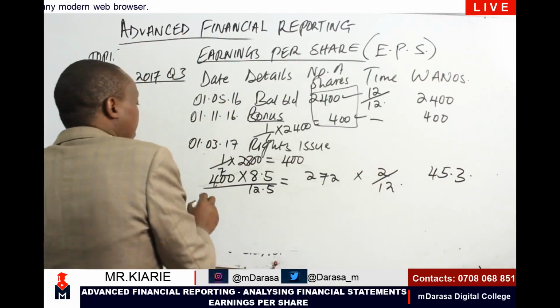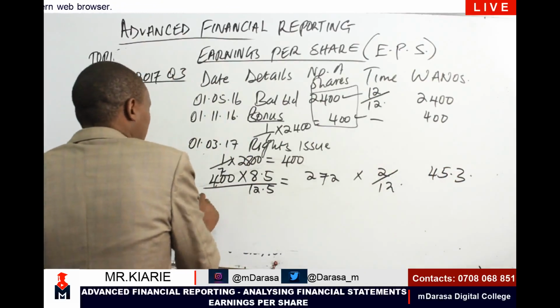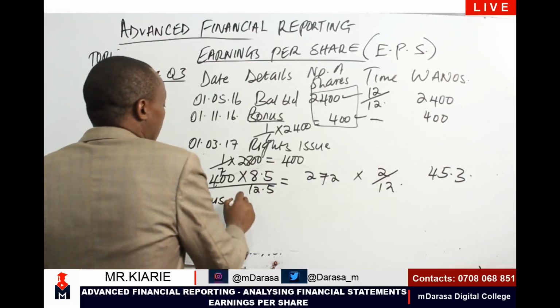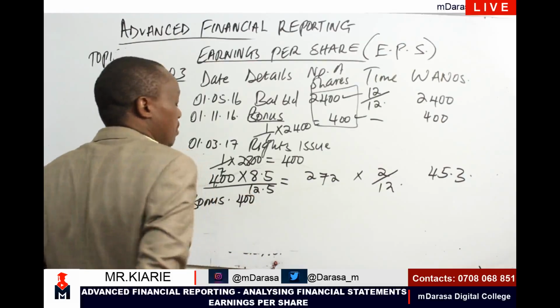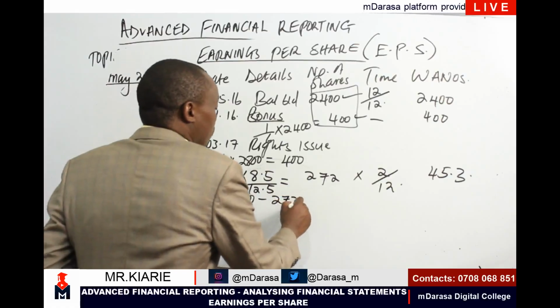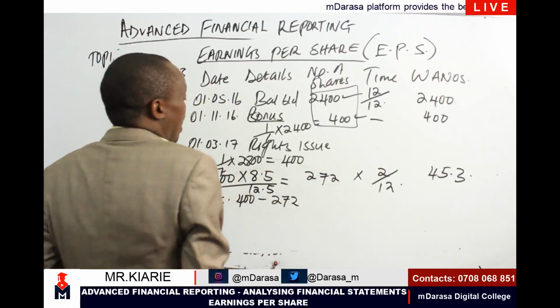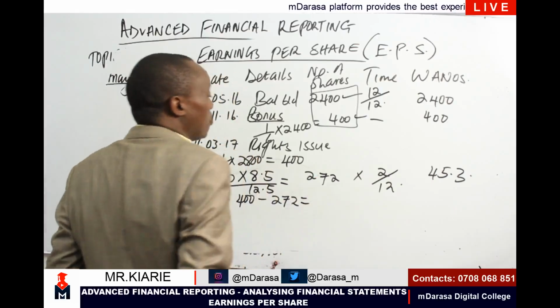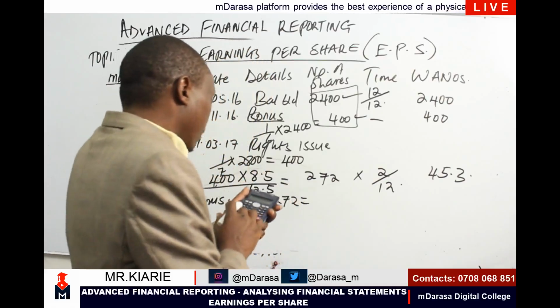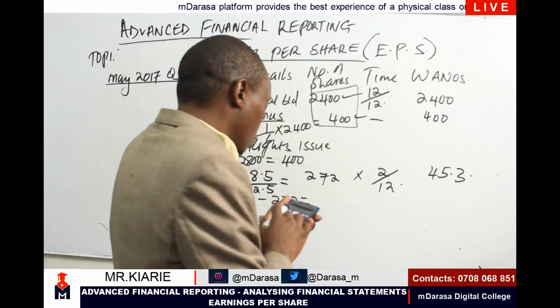Now, there is the other aspect of bonus element from the rights issue. We know the total number of shares issued through the rights is 400, and now we know that the ones which are deemed to be fully paid for are 272, and therefore the ones which are deemed to be issued for free, or rather bonus shares, you take 400 minus 272.